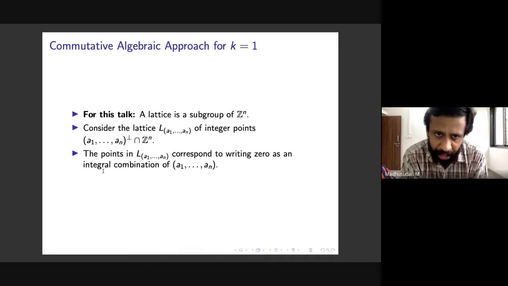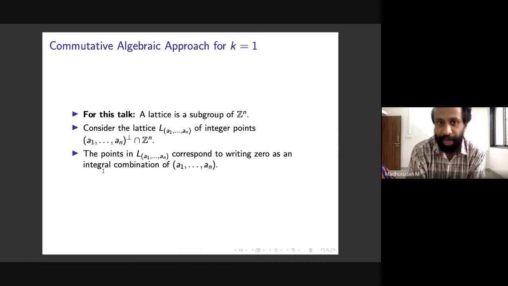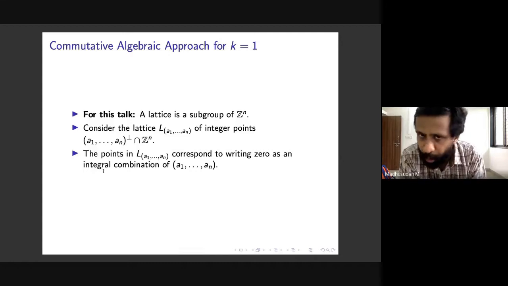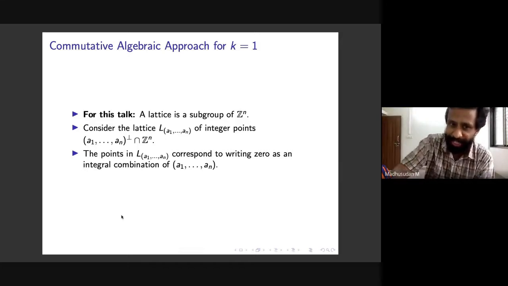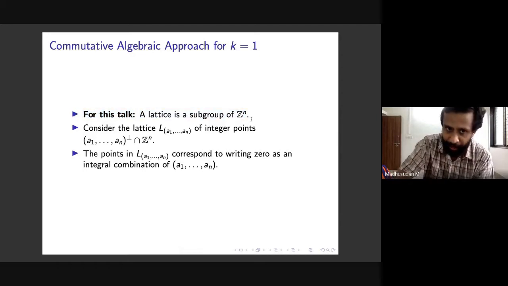We need the notion of a lattice for this. For those of you who are not familiar, for this talk, you can take a lattice to be a subgroup of Z^n. In fact, we'll work with only one family of lattices, which I'll define now. You can just take this as the working definition. There's a more general definition, but we will not need that. So for us, a lattice will be a subgroup of Z^n, and we will work with this specific lattice.